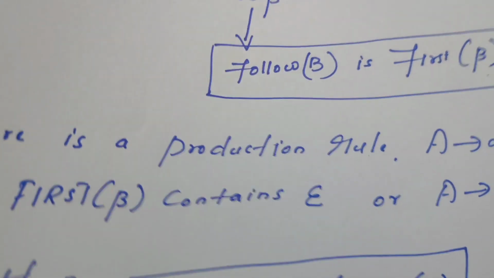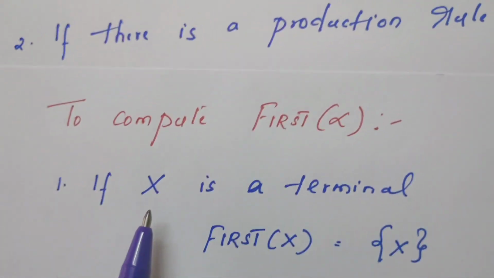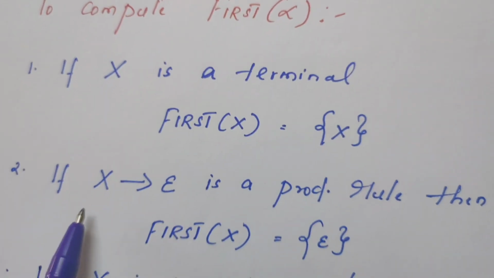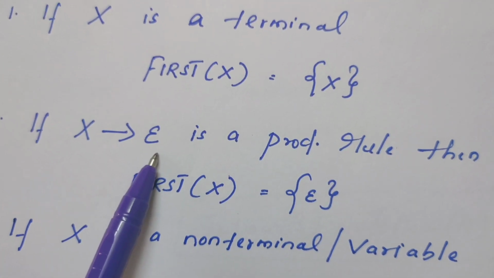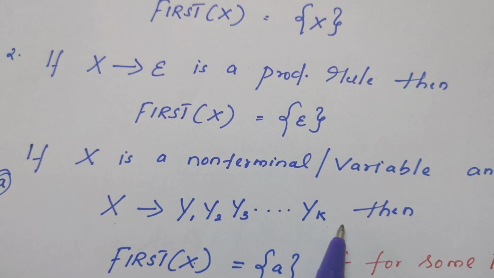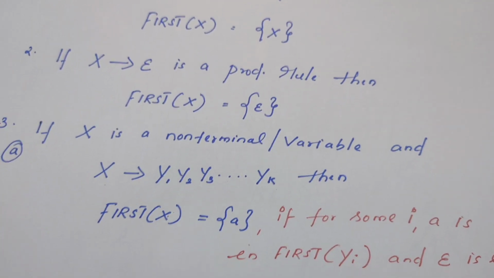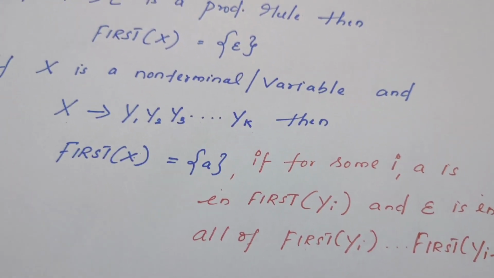I will display the rules once again. First of a terminal is the terminal itself. First of X, if it directly produces epsilon, first of X is epsilon. If there is a sequence of symbols, you may include a or you may include epsilon.